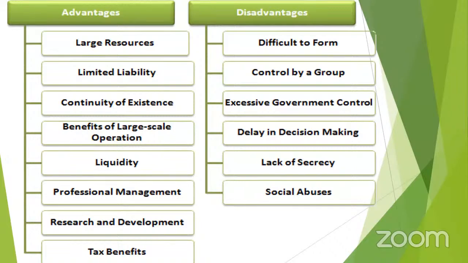The suitability of a particular type of business is to be decided first. For that, a number of persons should be ready to associate for getting a company incorporated. So it is very difficult to form one joint stock company.